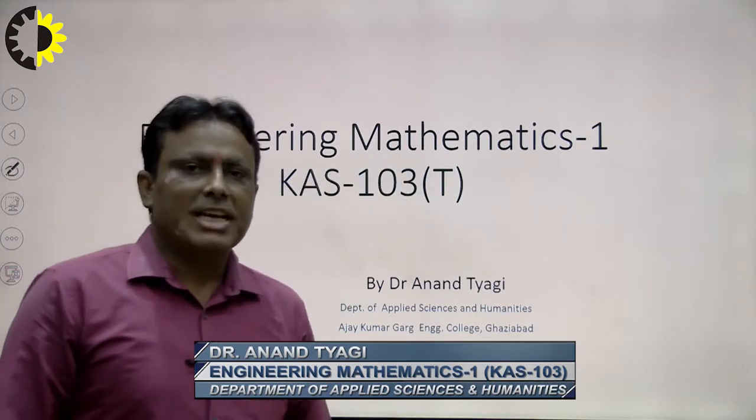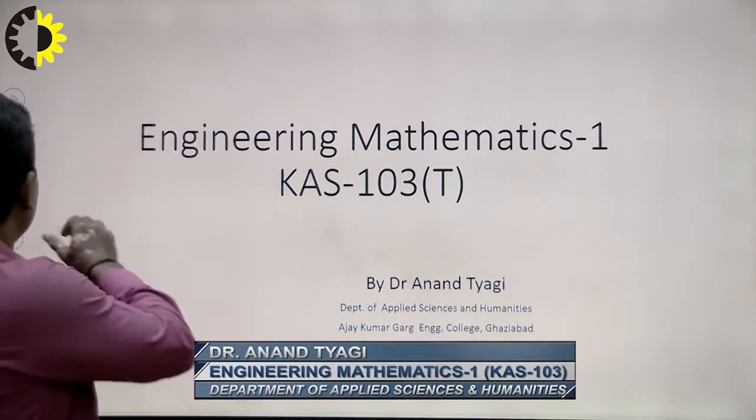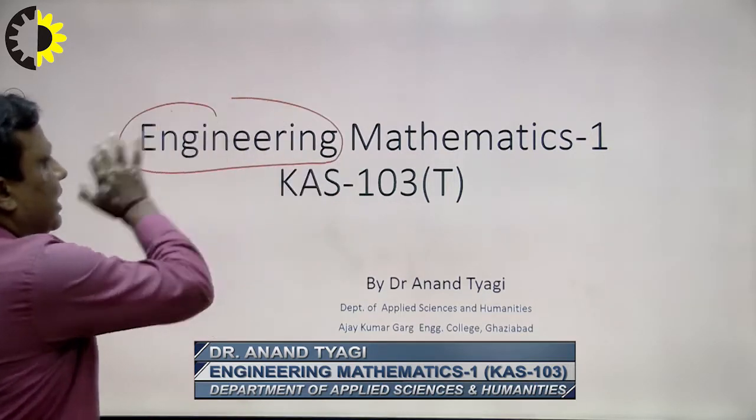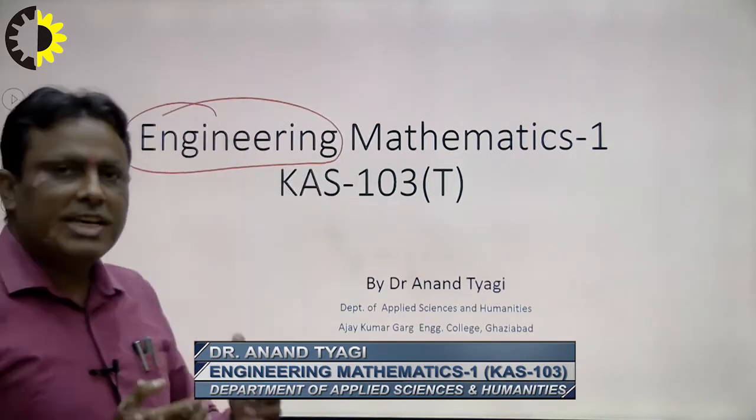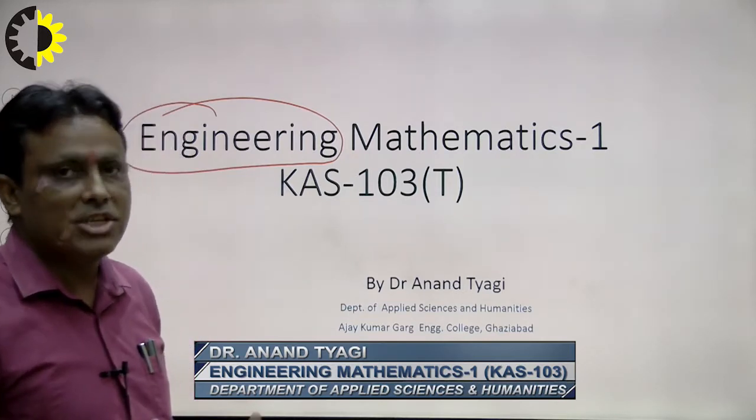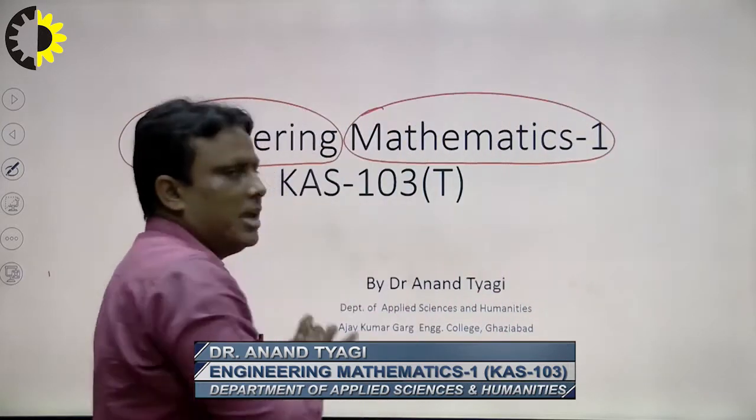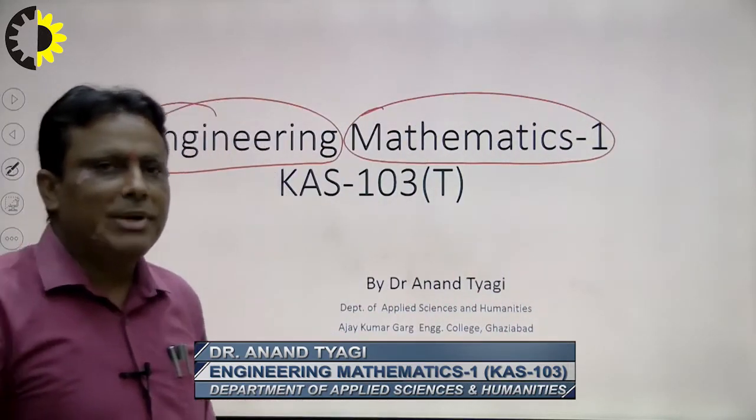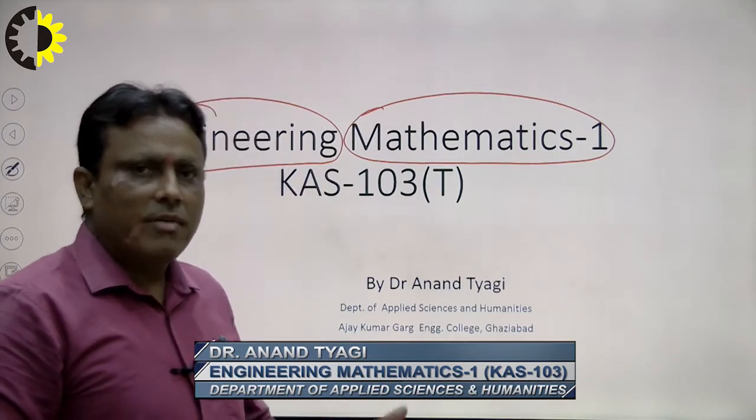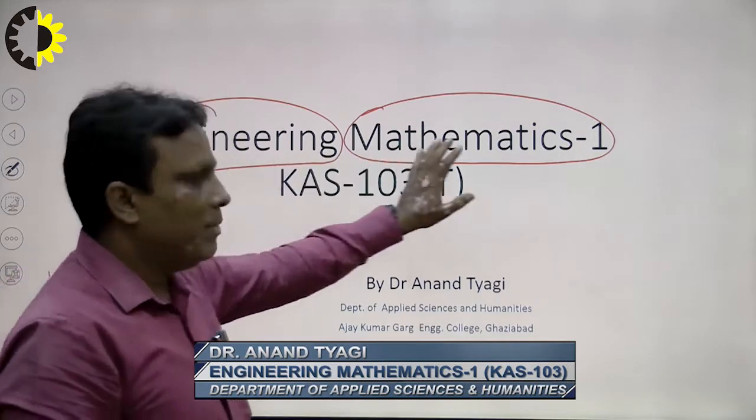First of all, I will explain what engineering mathematics is. First, what is engineering? Engineering is a mechanism of physical science which is solvable by mathematics. Second, mathematics is a branch whose application in our daily life, as well as in engineering and technology, is known as engineering mathematics.